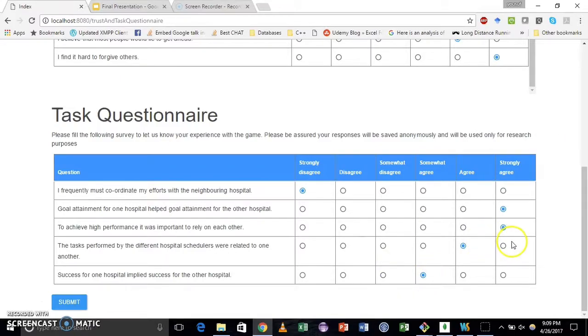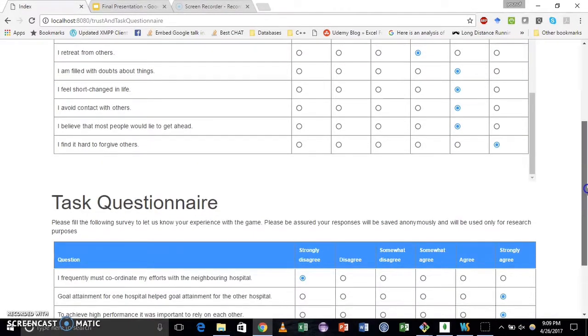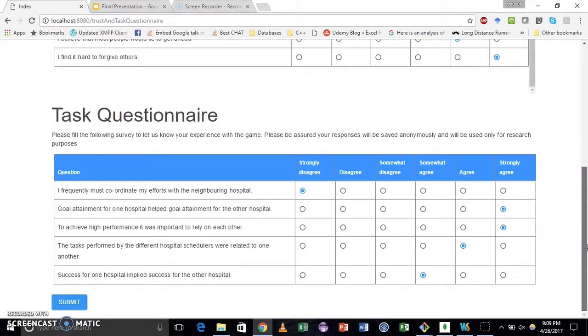Also, all the questions in the trust questionnaire and the task questionnaire are mandatory, and the player cannot skip any of these questions. We have also added validation to check that the player has answered all the questions in the trust and task questionnaires. And as we saw in the demographics questionnaire, if the player hasn't answered any question, that question will be marked red.